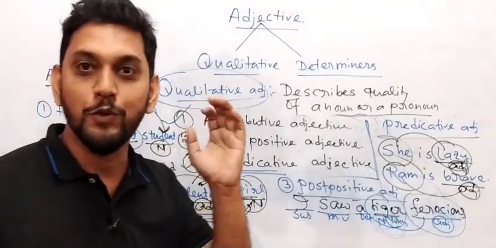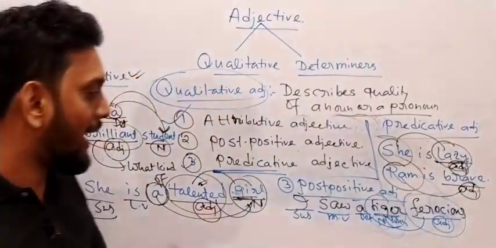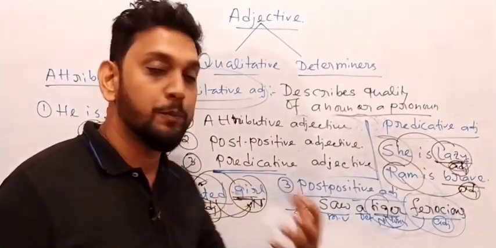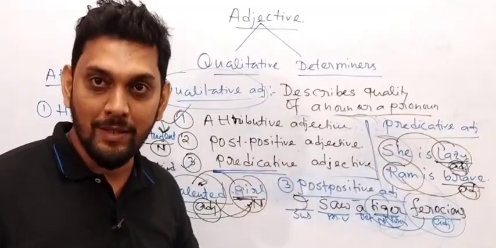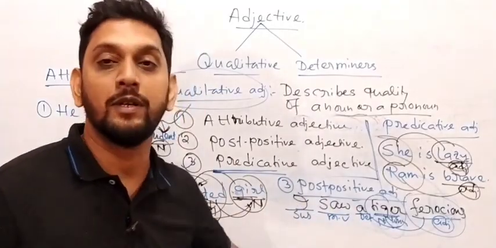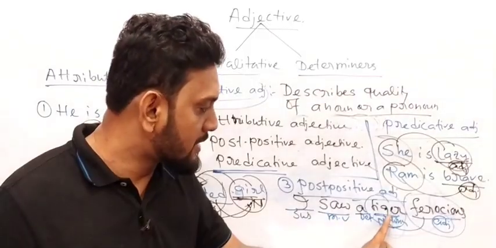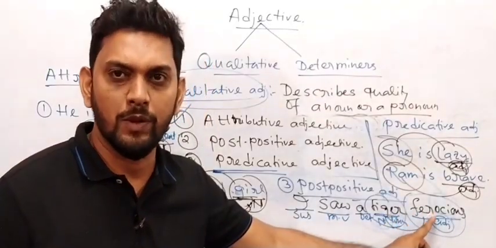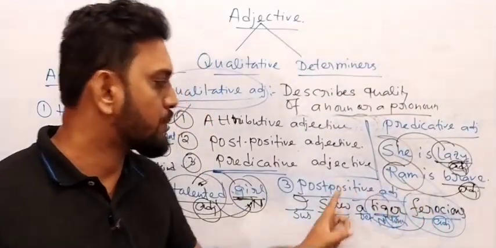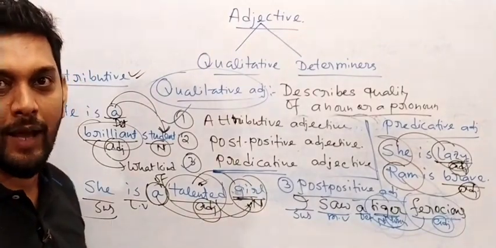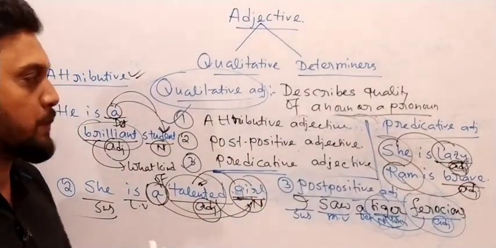That would be post positive adjective. I should say again that post positive adjectives are adjectives which can be kept after a noun or a pronoun. Now here you have seen that after this noun I have placed this adjective, and it is known as post positive adjective. I hope all of you got this point.